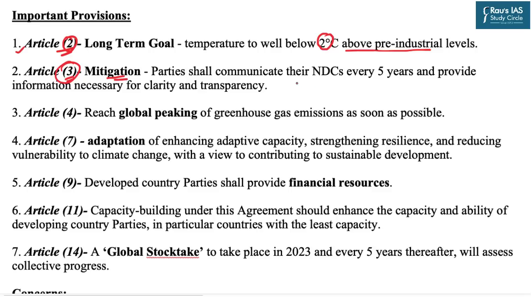And as we all know, parties shall communicate their NDCs, that is nationally determined contributions, every 5 years and provide the necessary information for clarity and transparency.